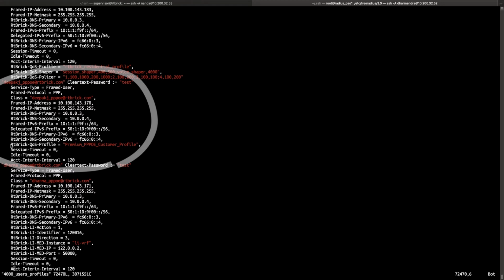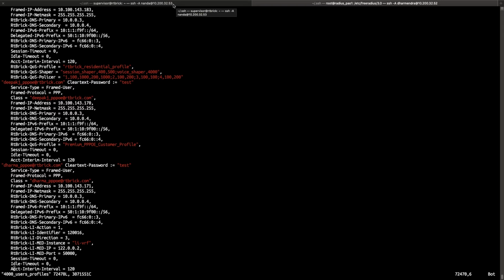Along with that, QoS profile is activated using this Radius attribute, RTBrick QoS profile, which is configured with premium PPPoE customer profile, the profile name basically. So now let's move on to the important QoS building blocks to activate that profile.